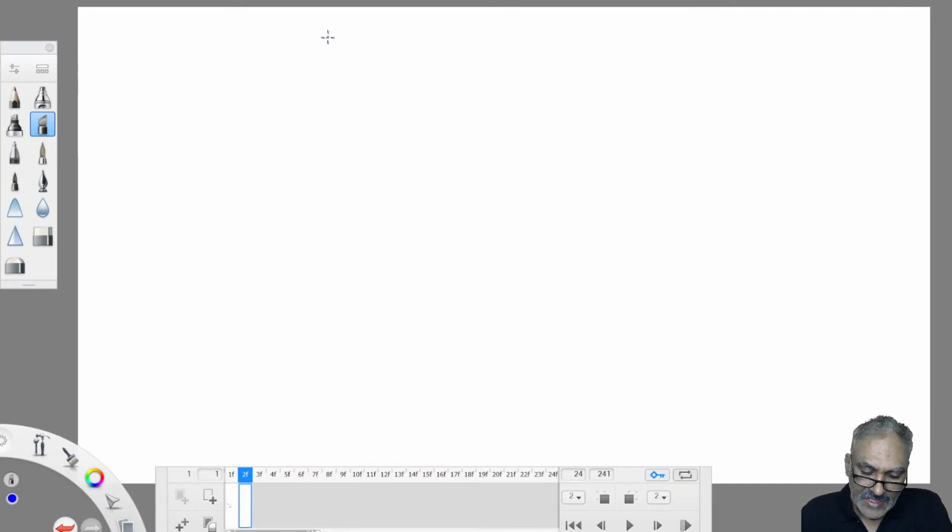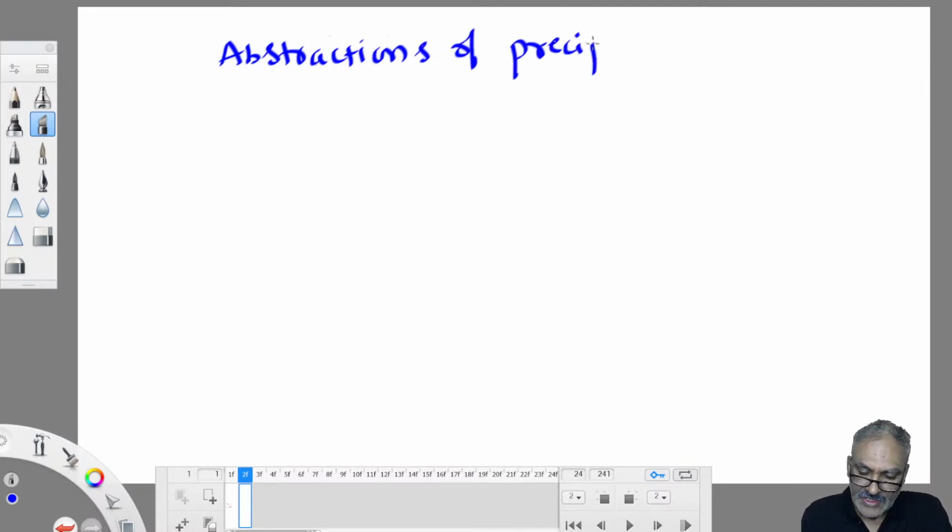They are called abstractions of precipitation. Abstractions of precipitation means what is subtracted from precipitation to arrive at net rainfall, or effective rainfall, or in your language, civil engineers call it runoff. So what is to be subtracted from the precipitation value to arrive at the runoff component?